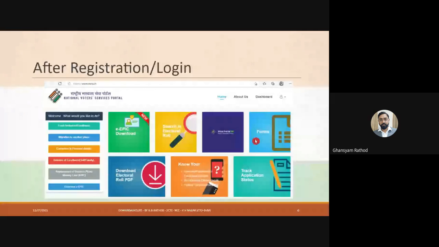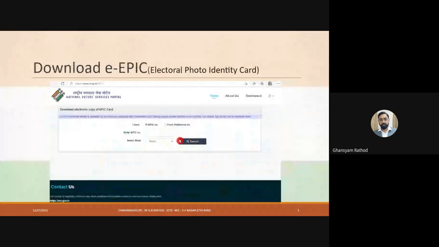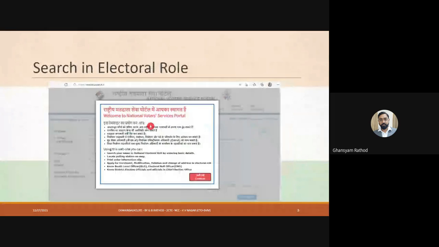So these are the various services provided by that NVSP portal. When you click on search in electoral roll, what can we do in that? It is written, welcome to National Voters Service Portal. You can search your name in the National Electoral Roll by entering basic details. You can locate your polling station on a map. You can print your voter information slip, and apply for enrollment, modification, deletion, or change of address in the electoral roll.